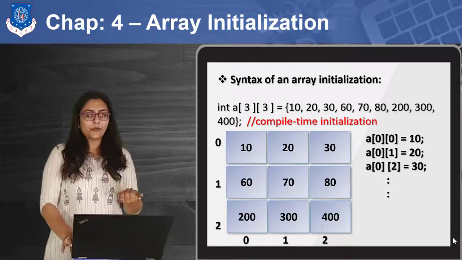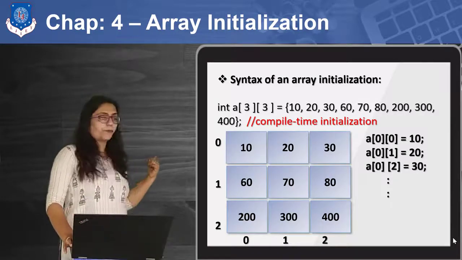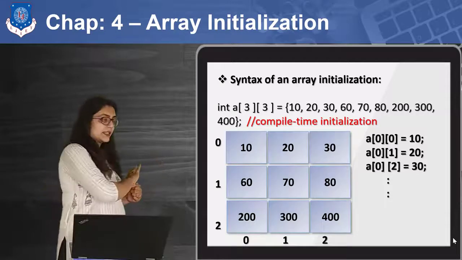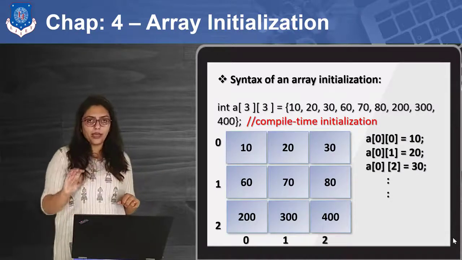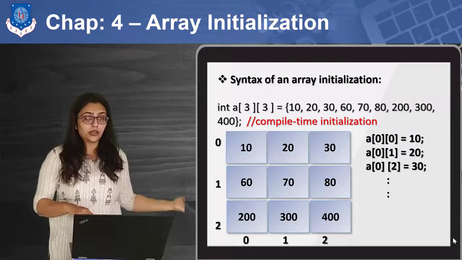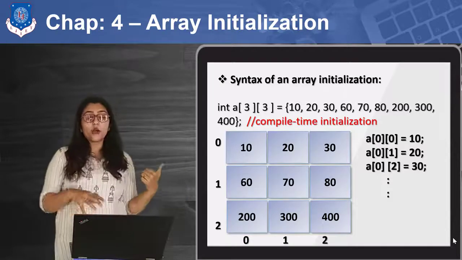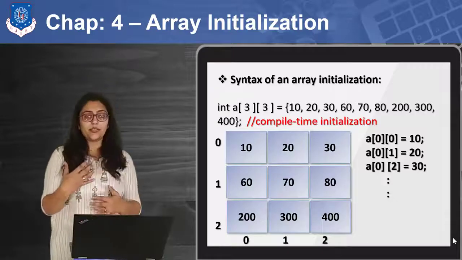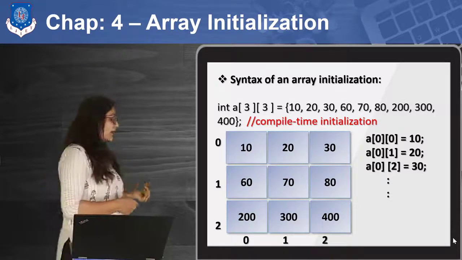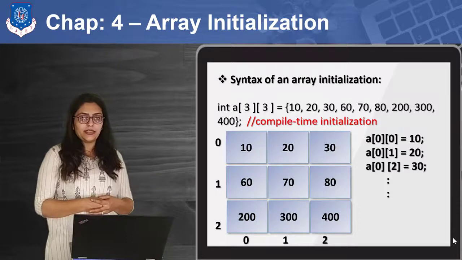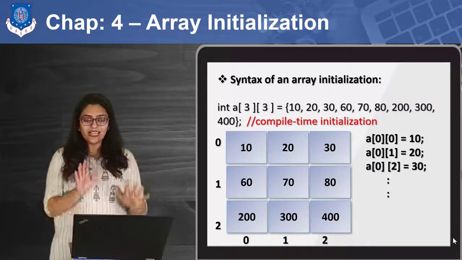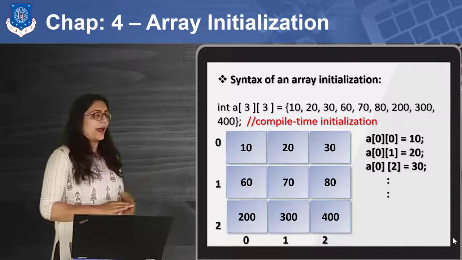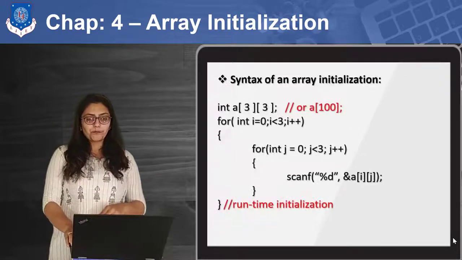In my live lecture, I am going to talk about its memory orientation, how exactly it is stored inside my memory, because arrays are stored in a contiguous manner, which is really very beneficial in your higher semester subjects. You will see the importance of an array, how exactly it is organized inside my memory. But right now just understand that this is how my array looks inside the memory.